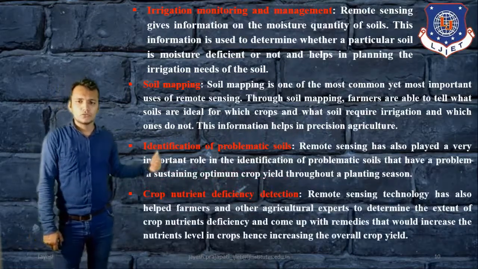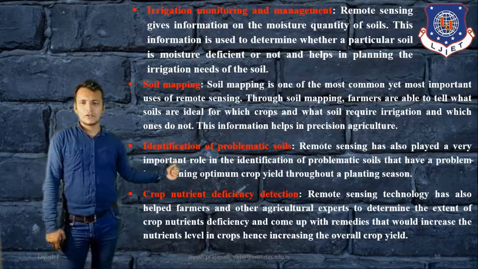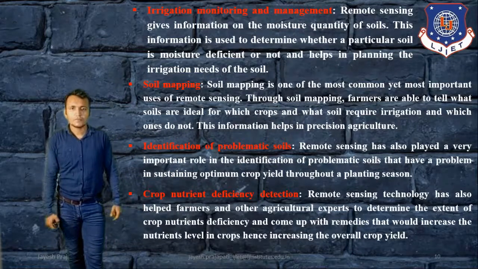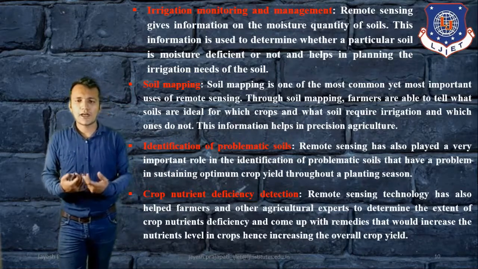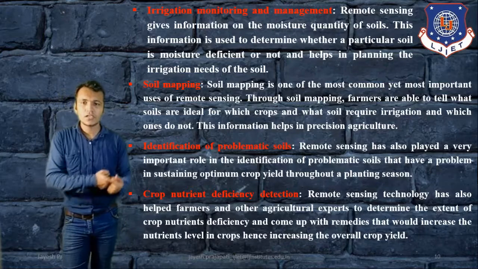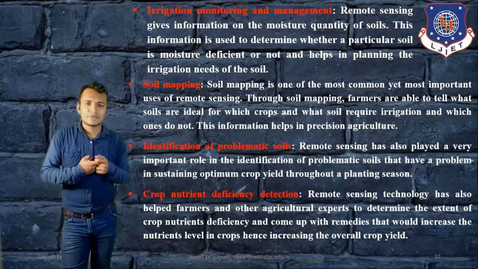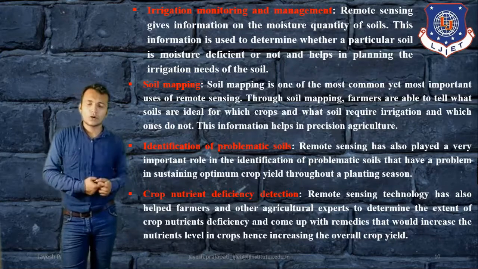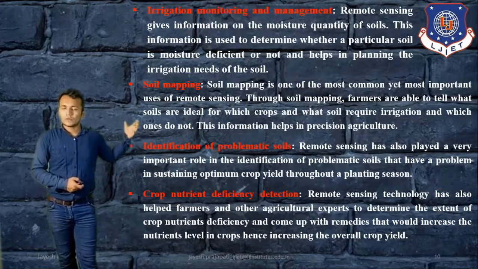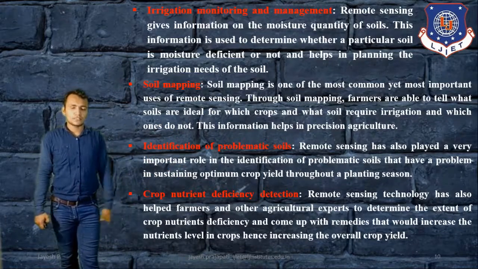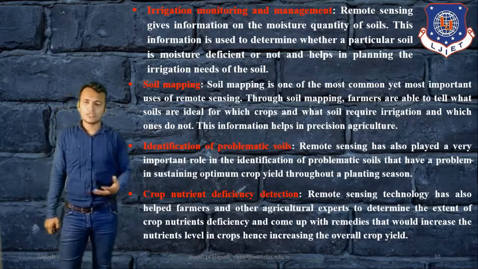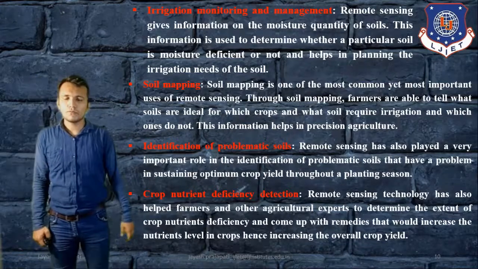Then crop nutrient deficiency detection. This kind of information is also available from remote sensing systems, because remote sensing technology also helps farmers and others in agriculture to determine the extent of crop nutrient deficiency and come up with remedies that would increase the nutrient level in the crop. Nutrients are most important for the crop, so that information is also given by the remote sensing system. So those are the different advantages and applications of remote sensing technology.